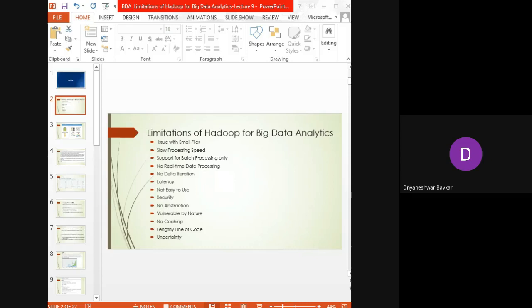These individual elements are broken down into key and value pairs, and the reduce takes the output from the map as input and processes it further. MapReduce requires a lot of time to perform these tasks, thereby increasing the latency. This is the biggest limitation in Hadoop itself, the latencies.